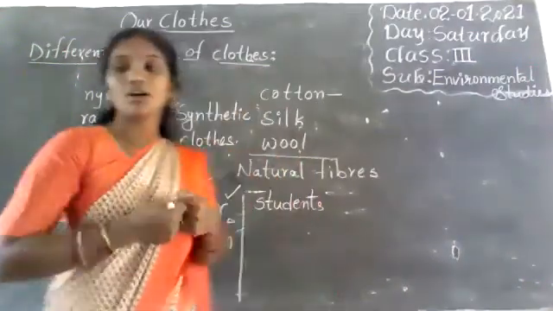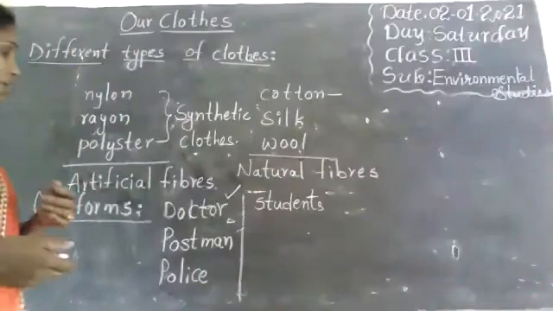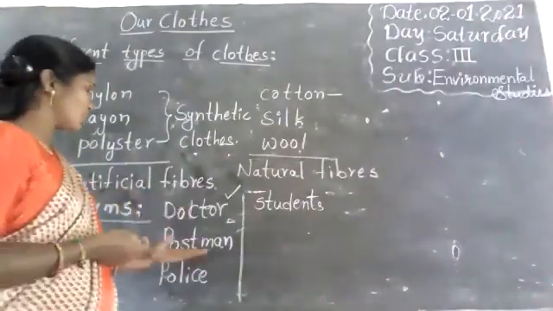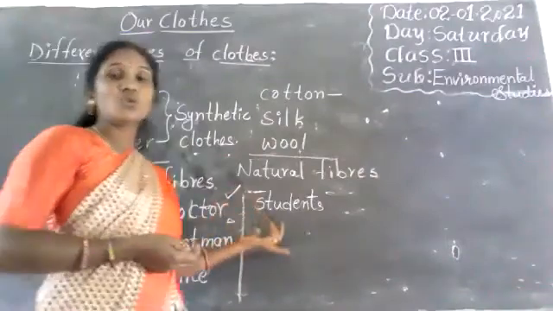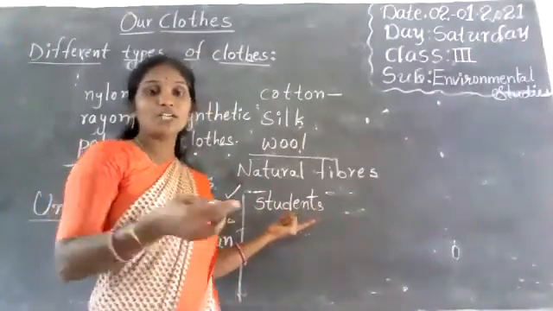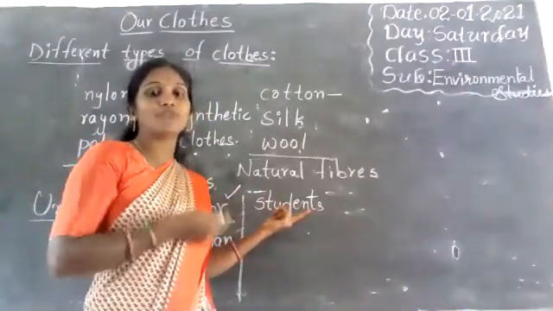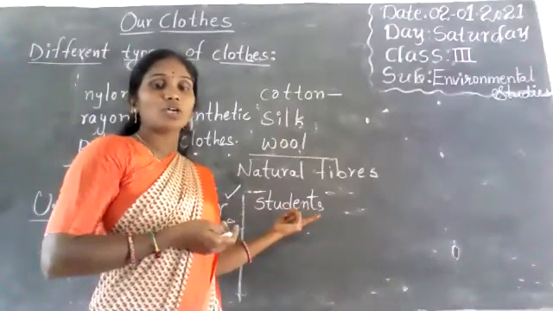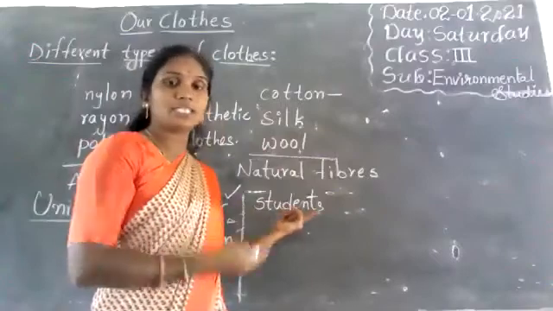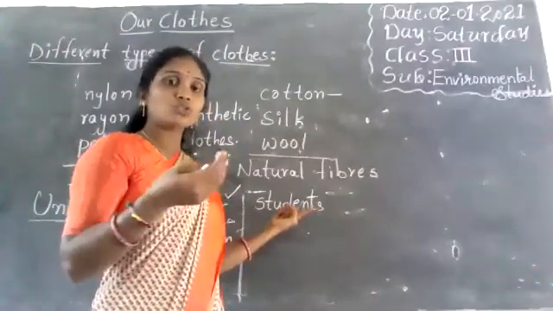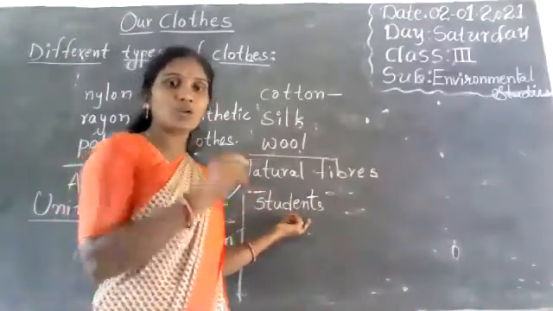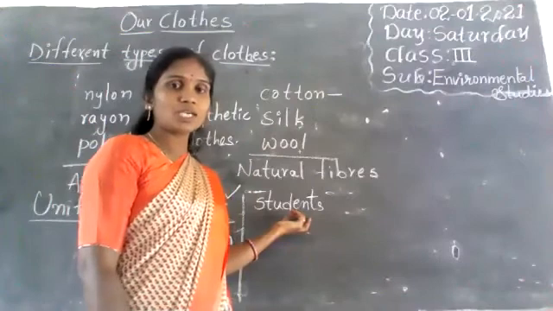Next, these are uniforms. Doctor, postman, policeman, students, nurse, and municipality people also wear different types of clothes. They are called uniforms, which means these people wear the same dresses. Students in one school wear the same dress, the same color dress. So that is called uniform. Okay, children, did you understand?